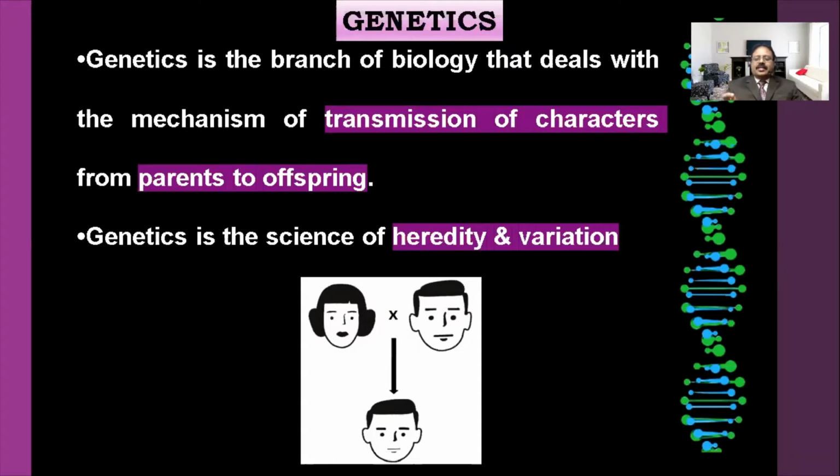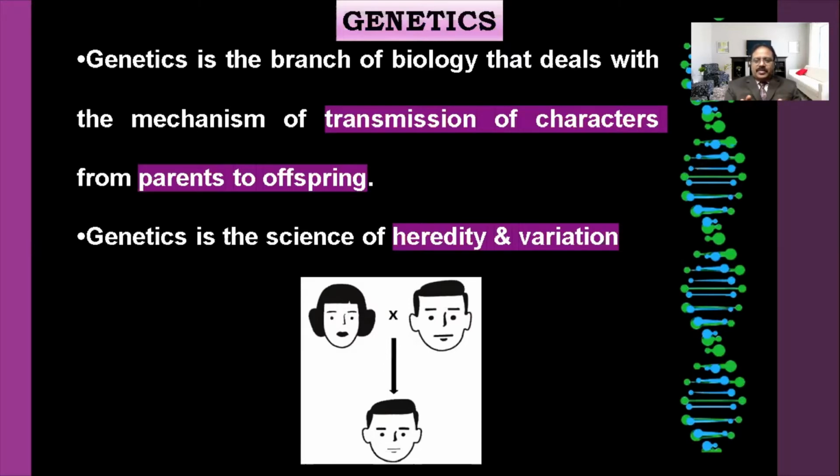So the passing on of characters from parent to offspring is called genetics. Genetics is the science of heredity and variation.